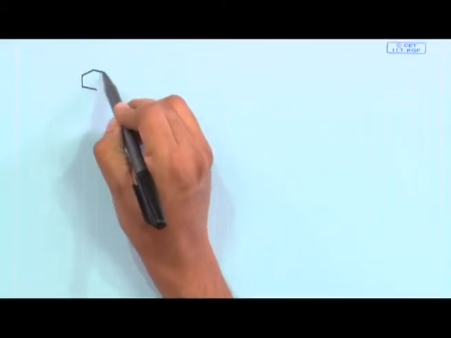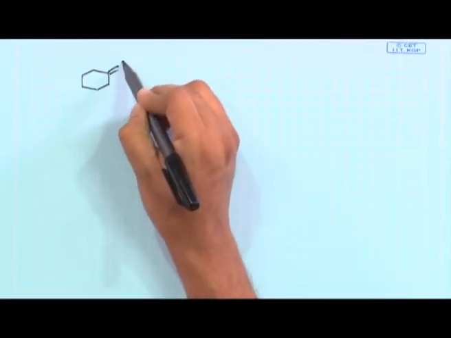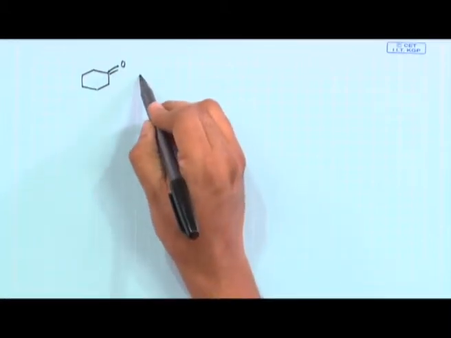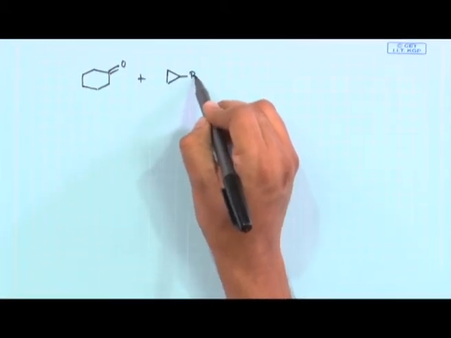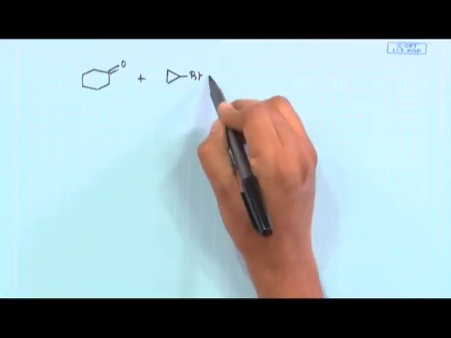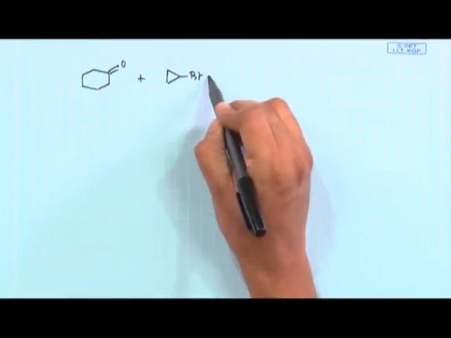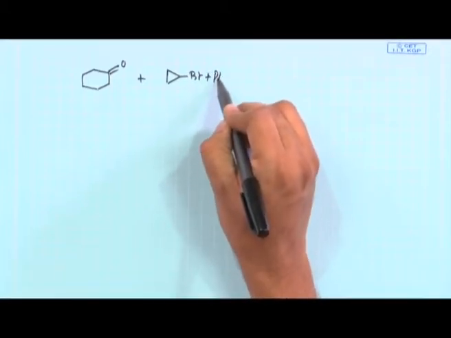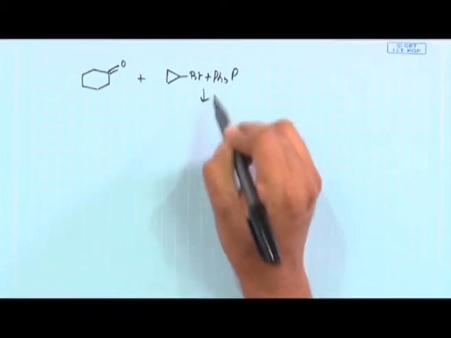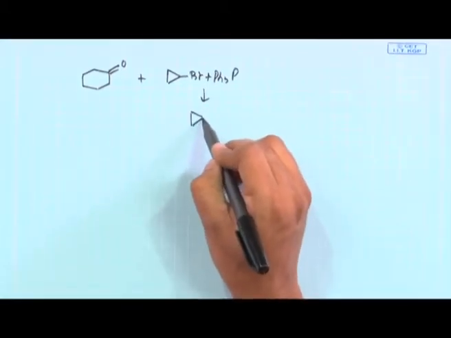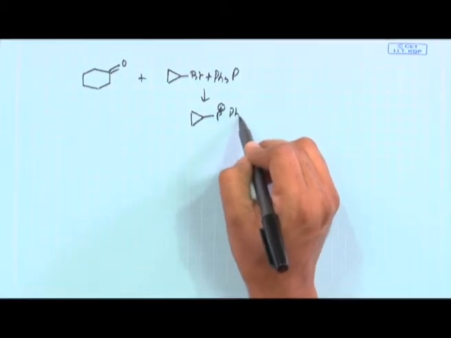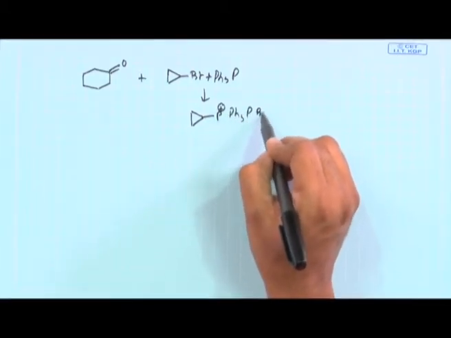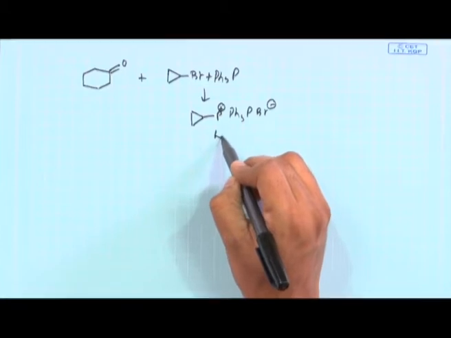As I said, if you are not familiar with this Corey-Chaykovsky reaction, you can still do it. You take this cyclohexyl compound and do a Wittig reaction by taking this cyclopropyl bromide and reacting it with triphenylphosphine to get the corresponding P plus Ph3 Br minus. That is a Wittig salt.